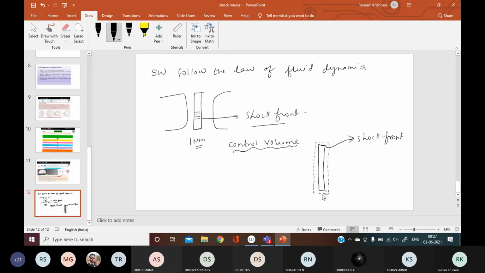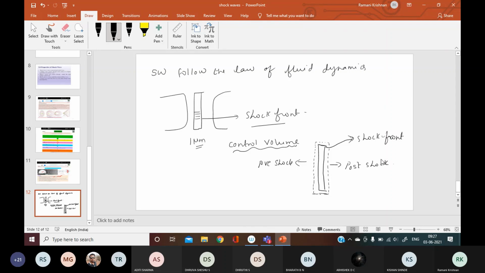This is an imaginary envelope which encloses the shock front. It has two sides. This side is the pre-shock region, and this region is the post-shock region.